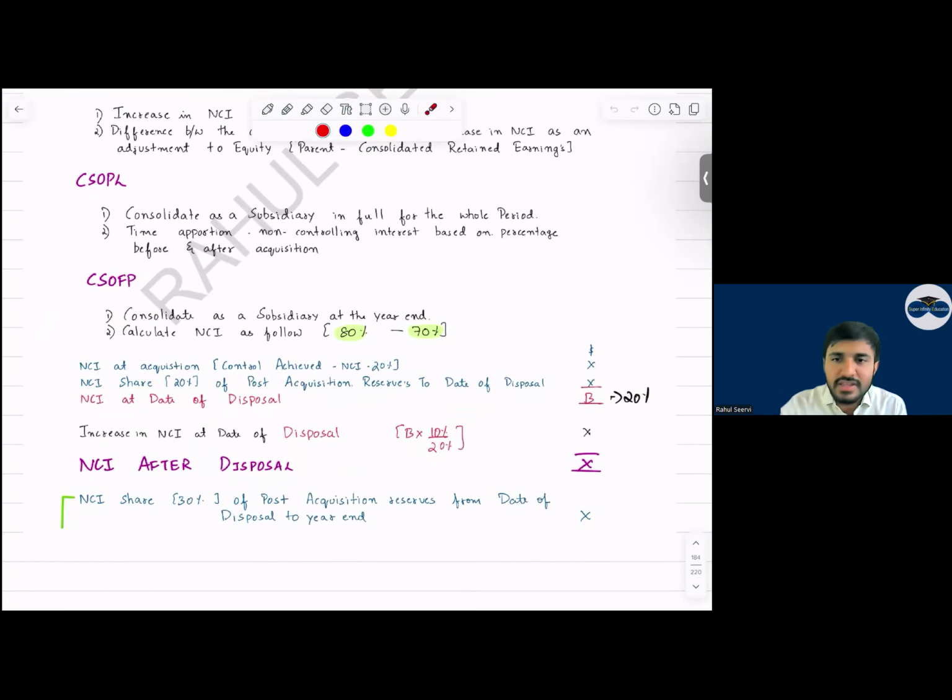This NCI of 20, how much will it become now? It becomes 30. So how will you calculate?